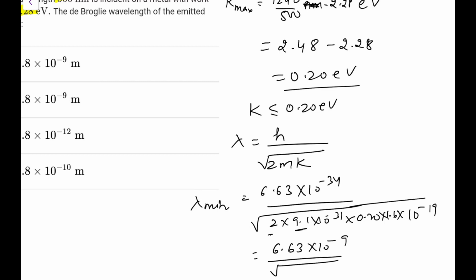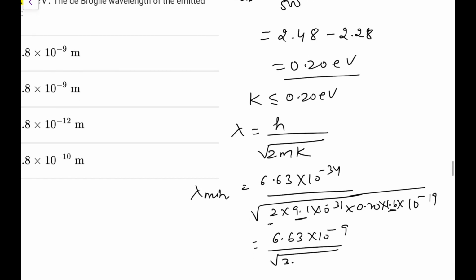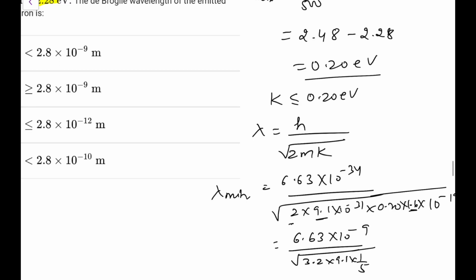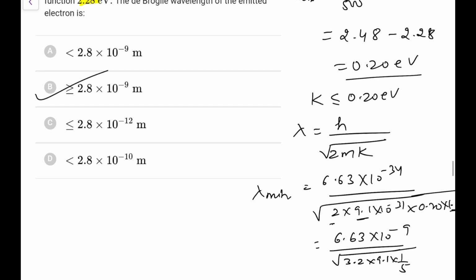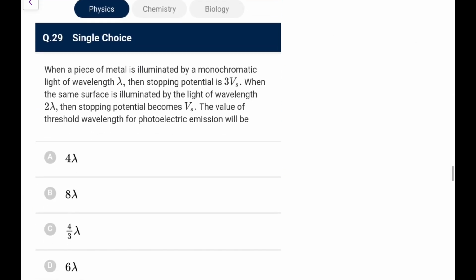9.1 into 2, or this is 3.2 into 9.1, and I can write it as 1.5. So it would be 1.8, 3.2 into 1.8 will be... so out of this option now it is clear, power would be 10 to the power minus 9, so I can go for option B. You can simplify the others, but I can make it out, the order will be like this. So this is an easy one for me. You can make the complete calculation if you wish.